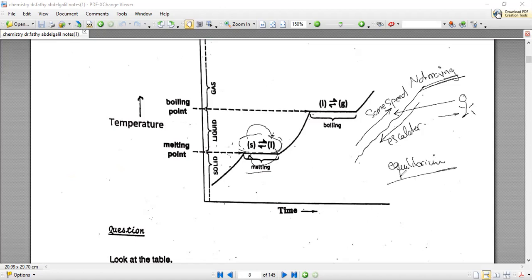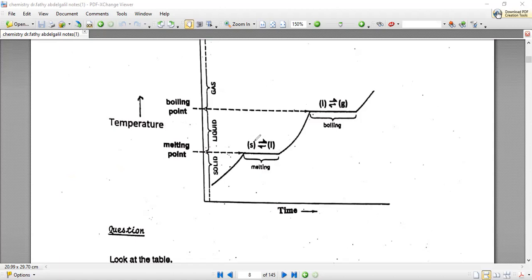Yes, if we reach the melting point and we keep the system at the melting point, the ice will change into water if you are talking about water, and also water will change back into ice with the same speed. Okay, we will keep raising the temperature and the ice will change all into liquid, and starting from that point to that point, we will have the liquid state by raising the temperature. Yes, as what happened during the solid changing into liquid, that will happen also from liquid to gas.